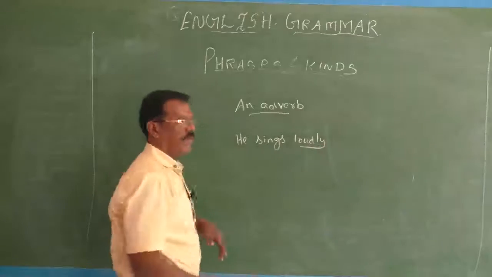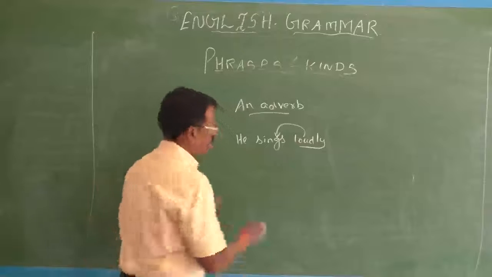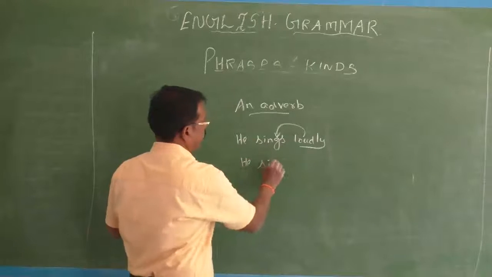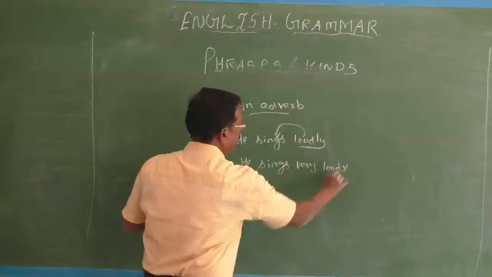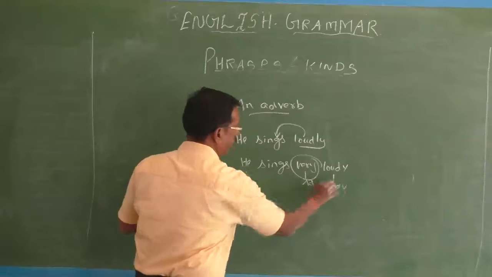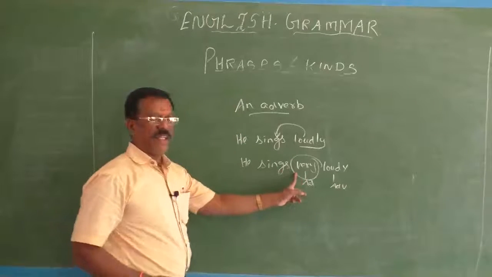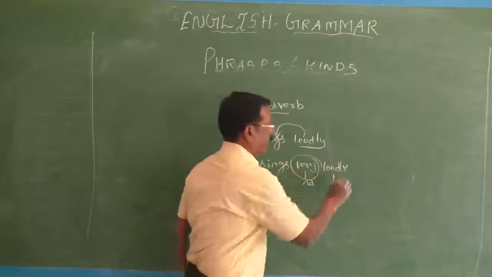Here loudly is an adverb. It modifies the verb sings. Okay. He sings very loudly. Here very is also an adverb. Loudly is also an adverb. Here this very modifies the adverb, another adverb loudly.